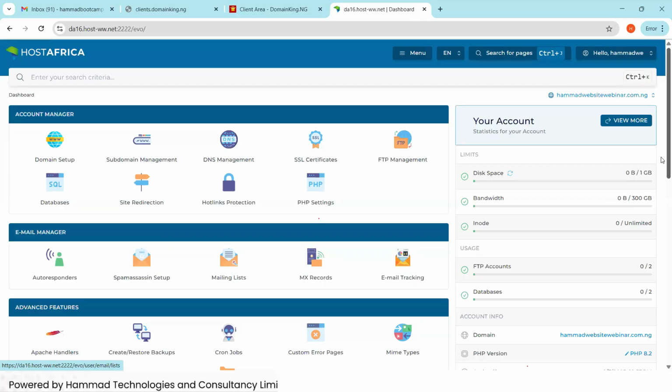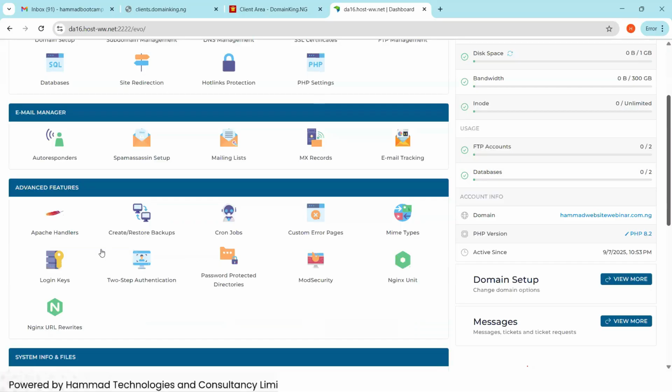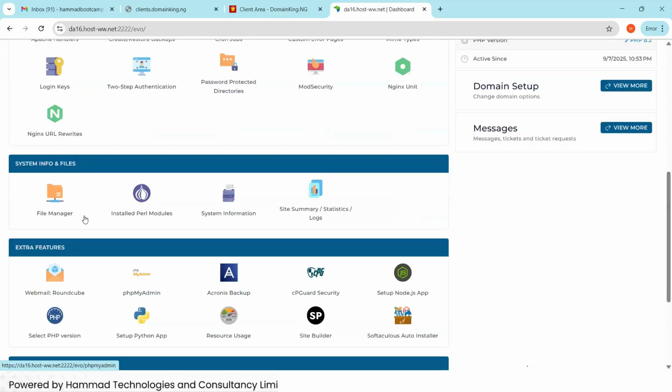So that's what this file manager is all about. All the website files are stored under this file manager. That's where the files of your website are. And if you go there and delete anything, whatever you deleted is gone forever and is going to affect your website, even though there is a trash bin where it will go. But please don't go there and touch or delete anything. I just show you where the website files are.